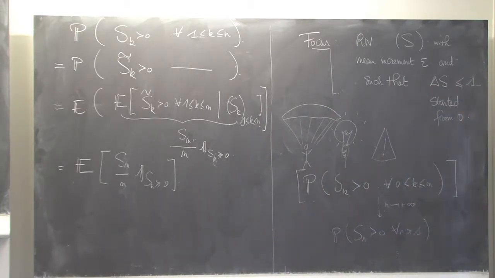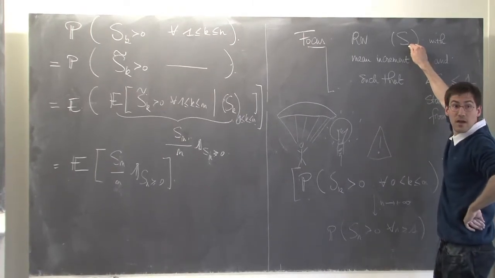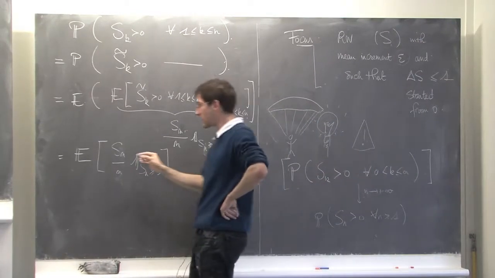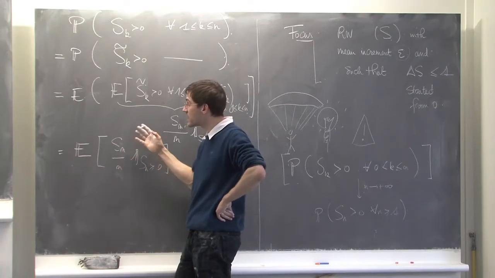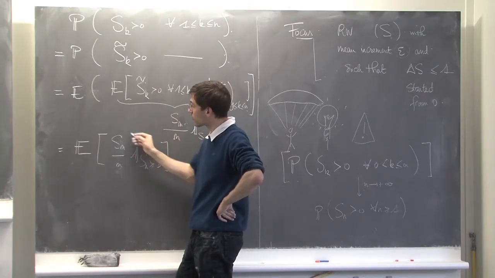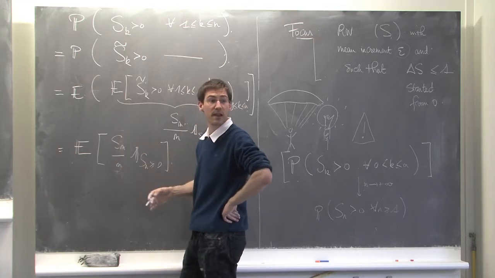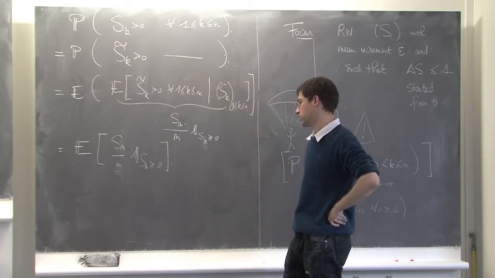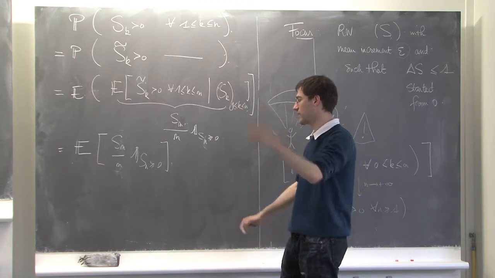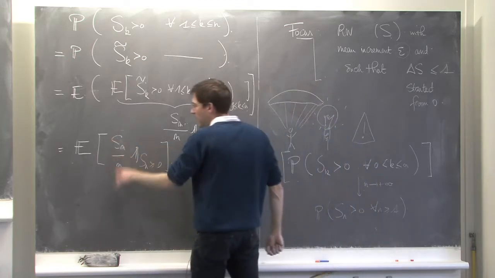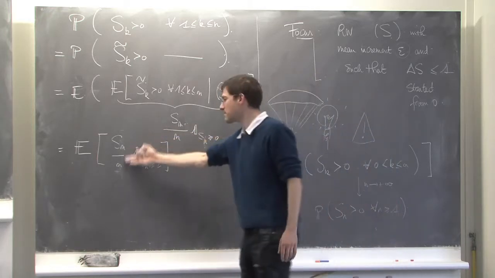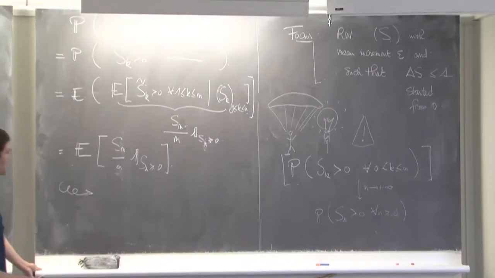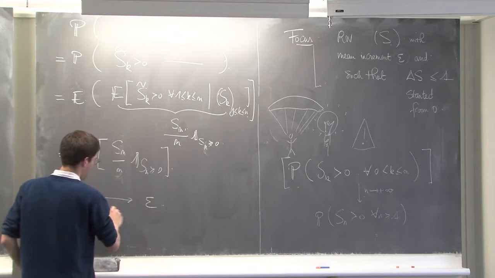But now, what do we know on the random walk S? We know it has a small drift epsilon. So when n is very, very large, what is the typical value of Sn? It's roughly epsilon n. Or in other words, Sn divided by n goes to epsilon. You should take care of the left tail, but the right tail is fine, since Sn cannot be bigger than n. With a proper dominated convergence theorem, this goes to epsilon as n goes to infinity.